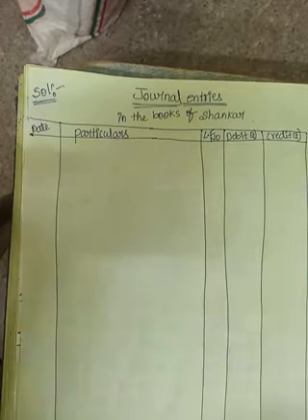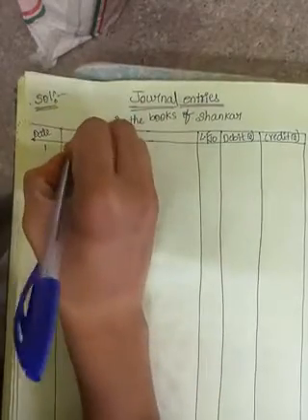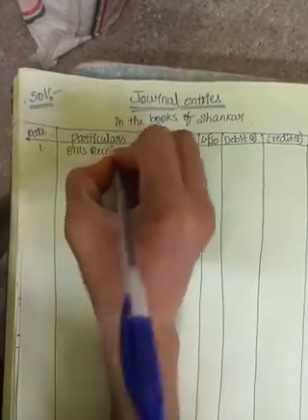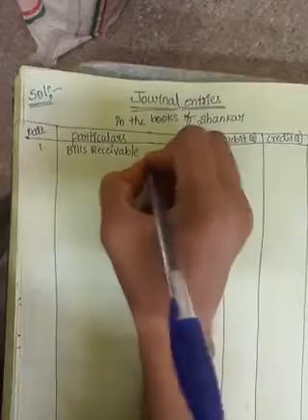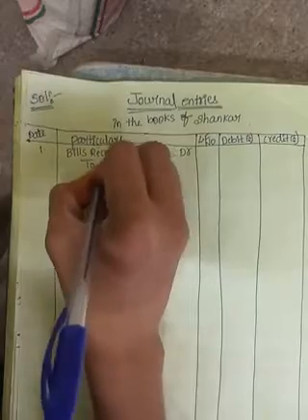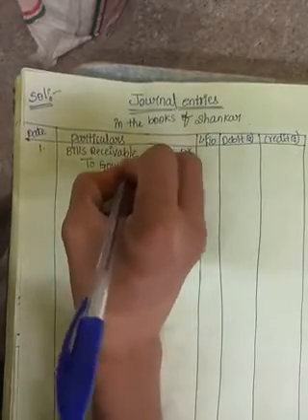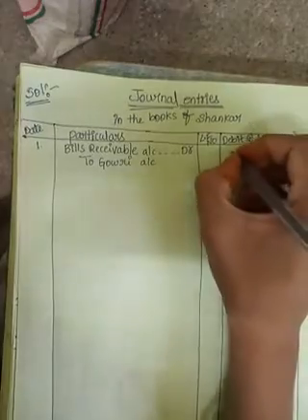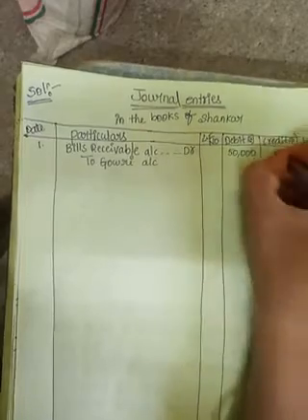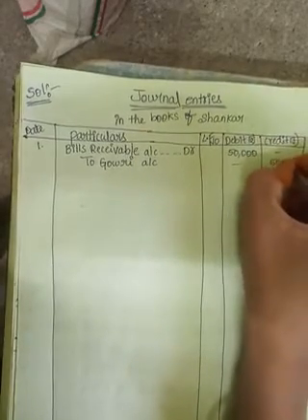For that, the entry in Shankar's books is bills receivable account debit to Gauri account. How much is the amount? Rupees 50,000.